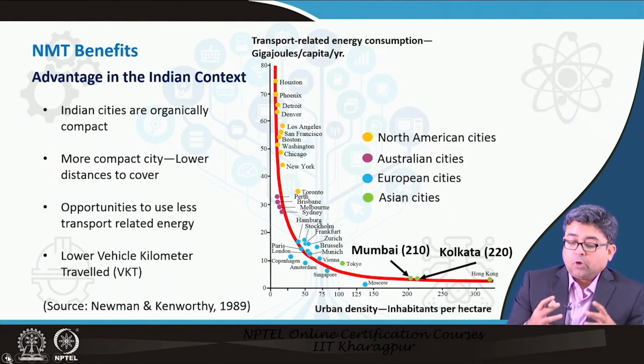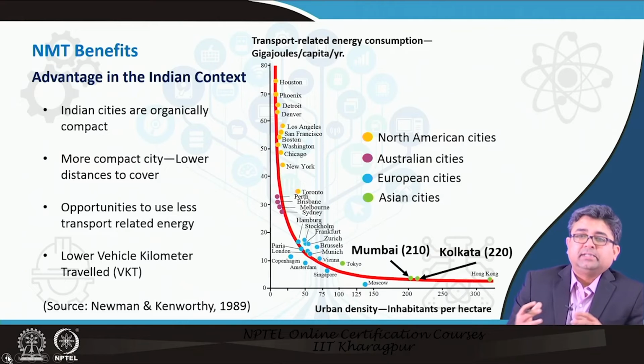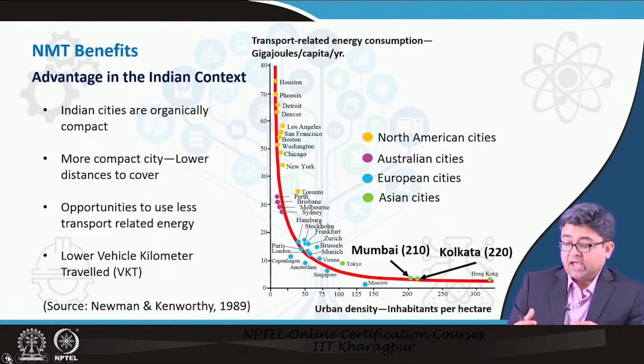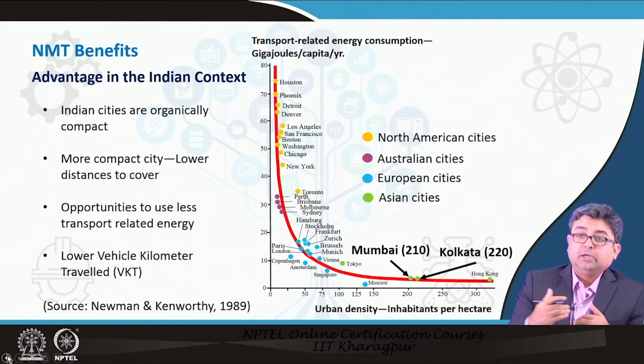So if you overlay the two Indian cities on this chart, Mumbai and Kolkata, those were not a part of the study when this study was done, but if you overlay them, you will see that we have very high population density in these two cities. So our transportation related emissions or energy consumption should be very low.